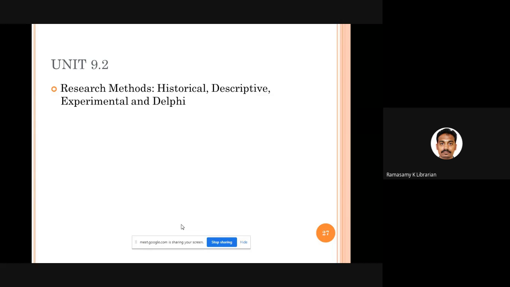So your research will be based on the data that you collect from the respondents in the form of observation, in the form of questionnaire, in the form of interview. So that kind of research is called empirical research.